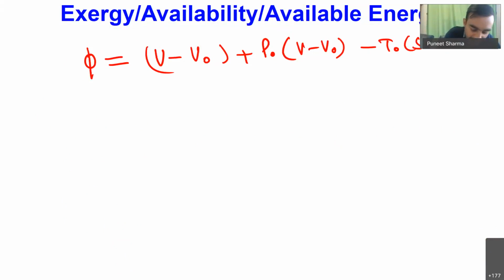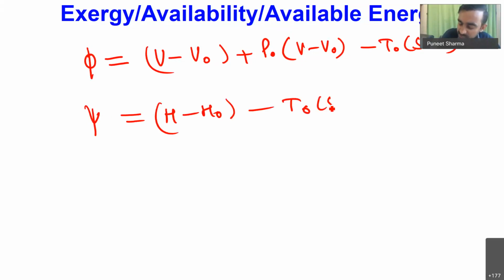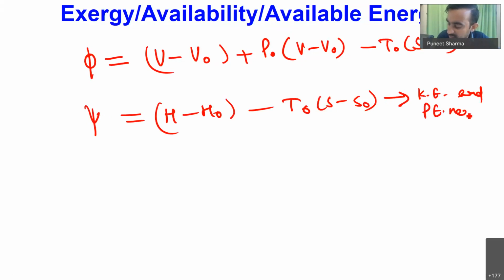And the exergy associated with the flowing stream is equal to H minus H naught minus T naught times S minus S naught. So this is when we are considering kinetic and potential energies as negligible. Okay.